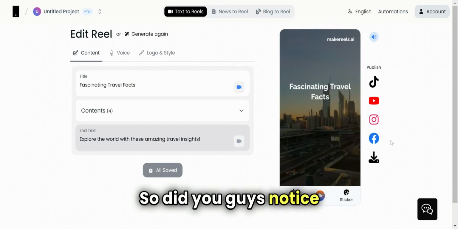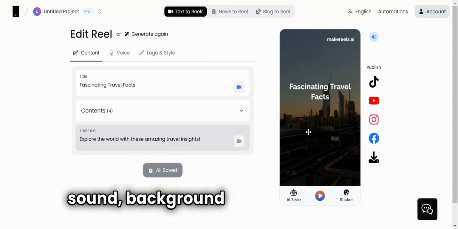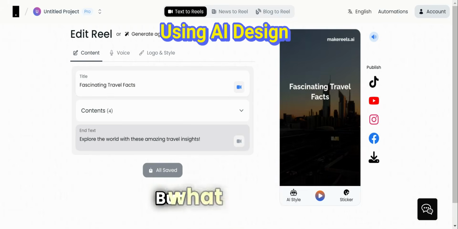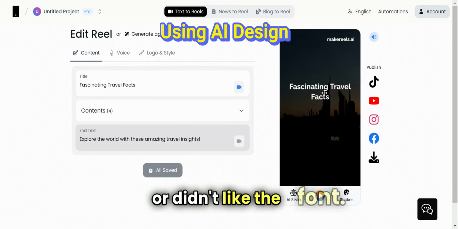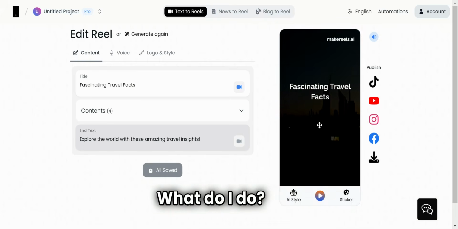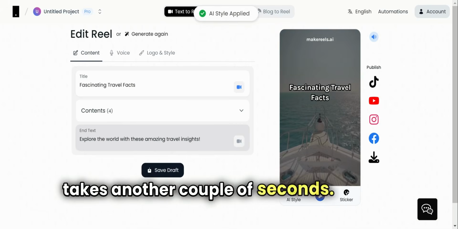So did you guys notice it took just a few seconds to generate it? There is a video, sound, background, narration, everything. But what if I want to change a little bit? I didn't like the background video or I didn't like the font. What do I do? Nada. Just click AI style. And it takes another couple of seconds.